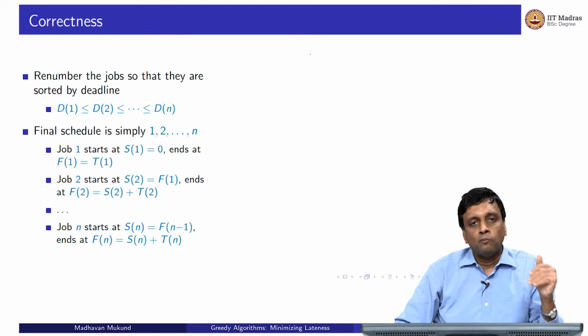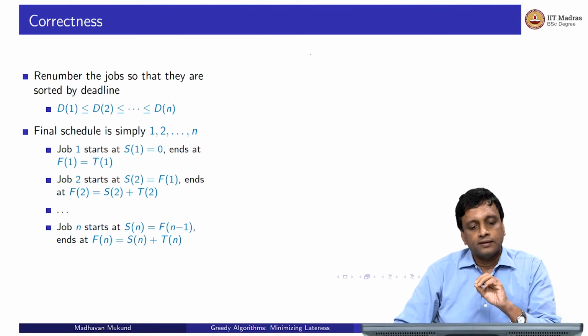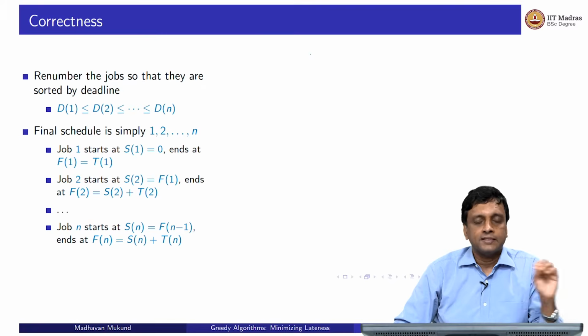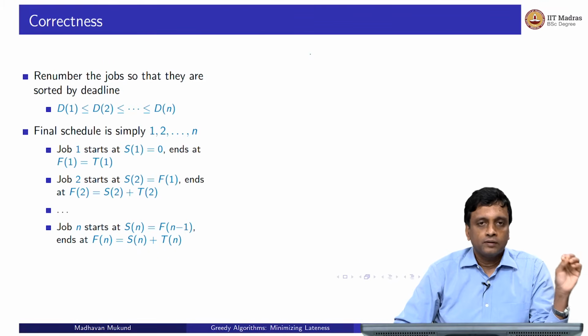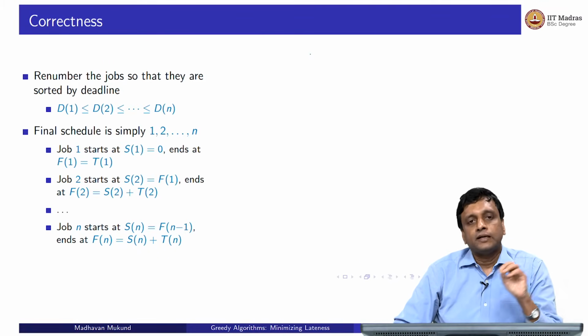So in this allocation, job 1, that is the one with the earliest deadline, starts at time 0 and it goes on till time t1, right? T1 is the amount of time job 1 takes. So S2, the second job, starts at the time that the first job finishes, which is T1. So S2 starts at F1, right? And then F2, the time when the second job finishes, is S2 when it starts plus the time it takes, right? S2 plus T2. Similarly, if I have finished Fk, then the next one will start, Sk will be equal to Fk, and then it will be Sk plus Tk, right?